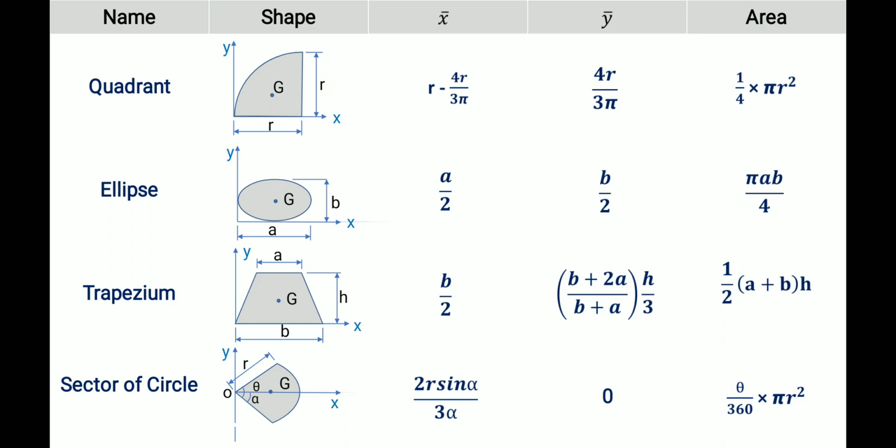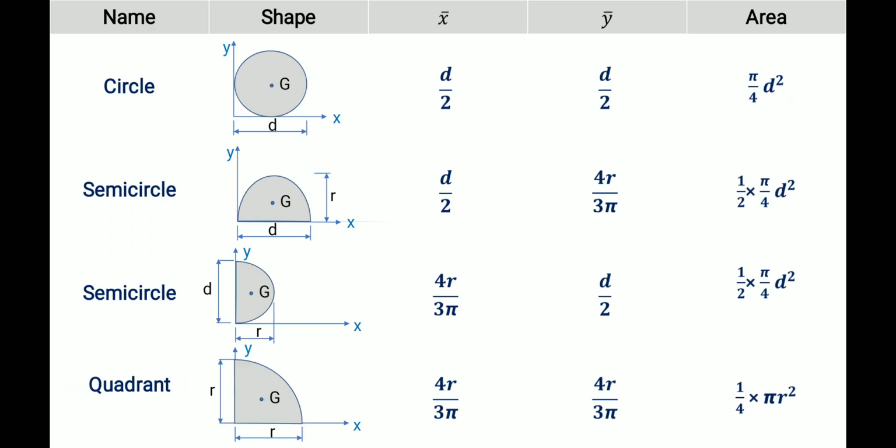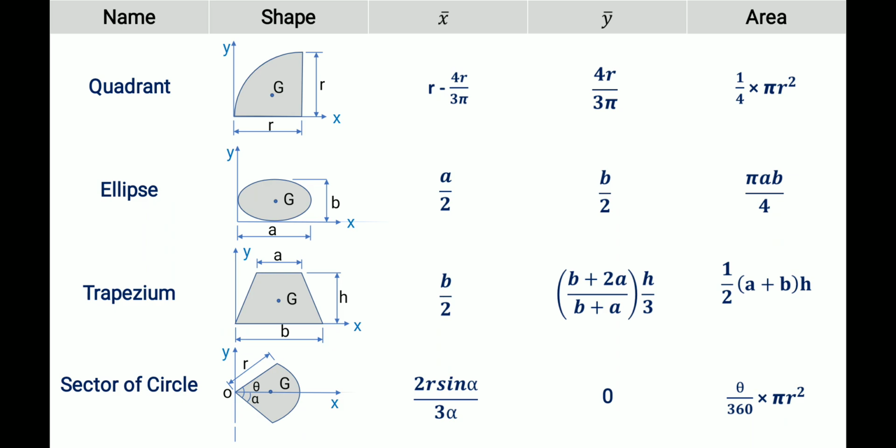Then if the quadrant orientation is like this, the x bar will be r minus 4r by 3 pi, because it is like this, right? From this side it is only 4r by 3 pi, but we have to take it from the corner point, so r minus 4r by 3 pi. Y bar is the same, 4r by 3 pi, and the area formula is also there.